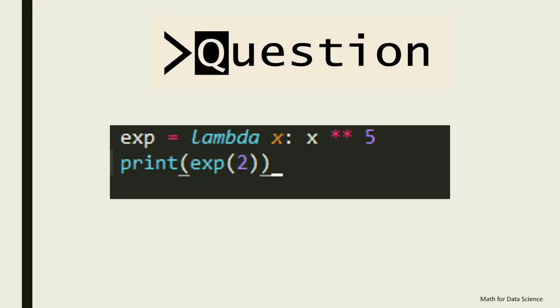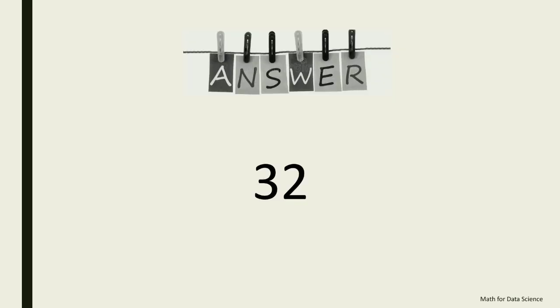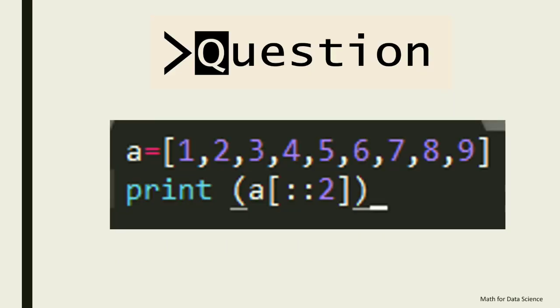This is the implementation of the lambda function. Let's see how people do. Time's up. Let's see what's the answer. The answer is 32. This was the implementation of the lambda function in Python. Let's move to the next question.